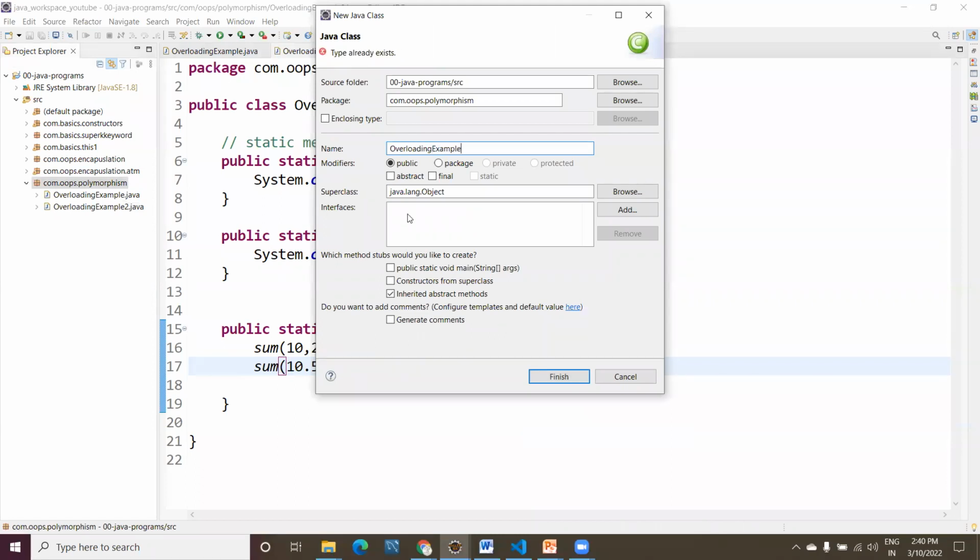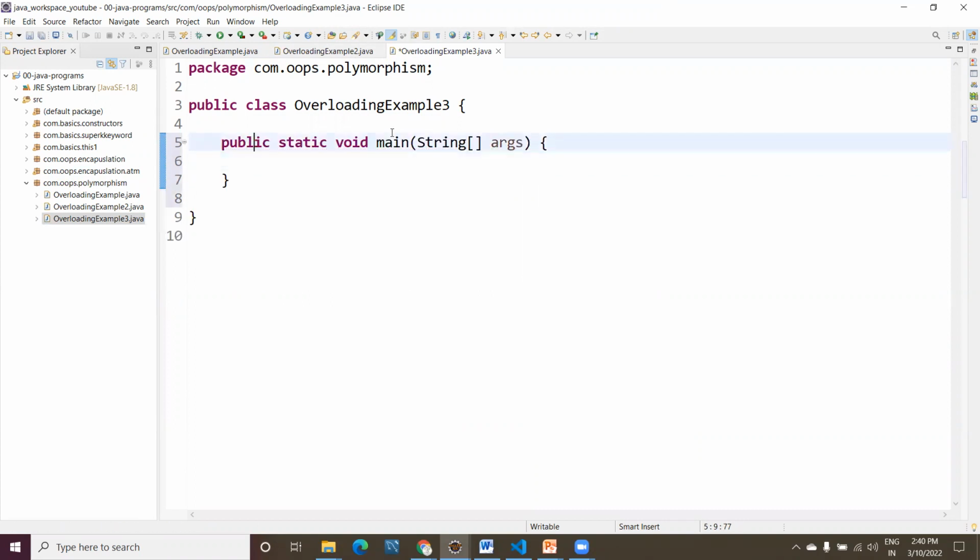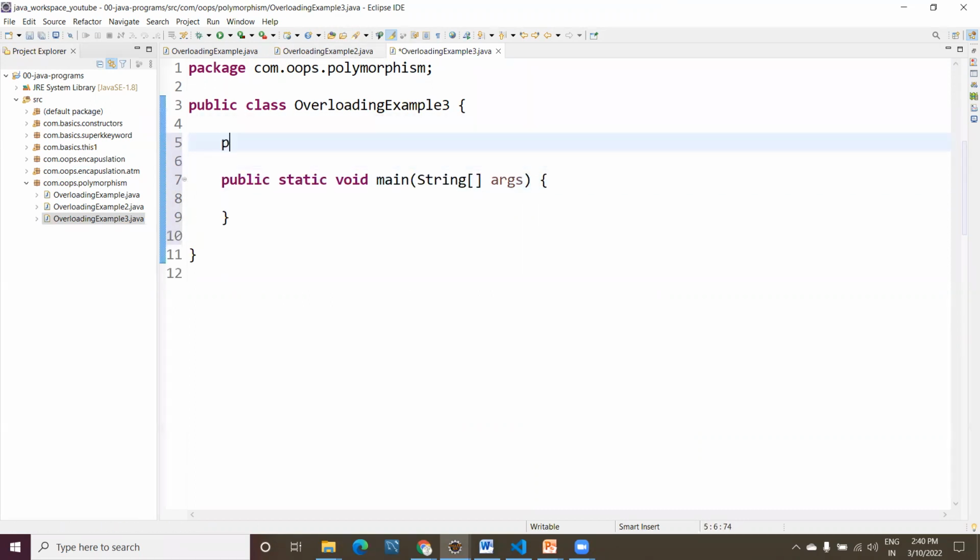Overloading example 3. Here, this time I'm writing non-static methods. Just now we wrote all our static methods, right? Now I want to write non-static methods. Public void, and I'm taking the method name as m1.